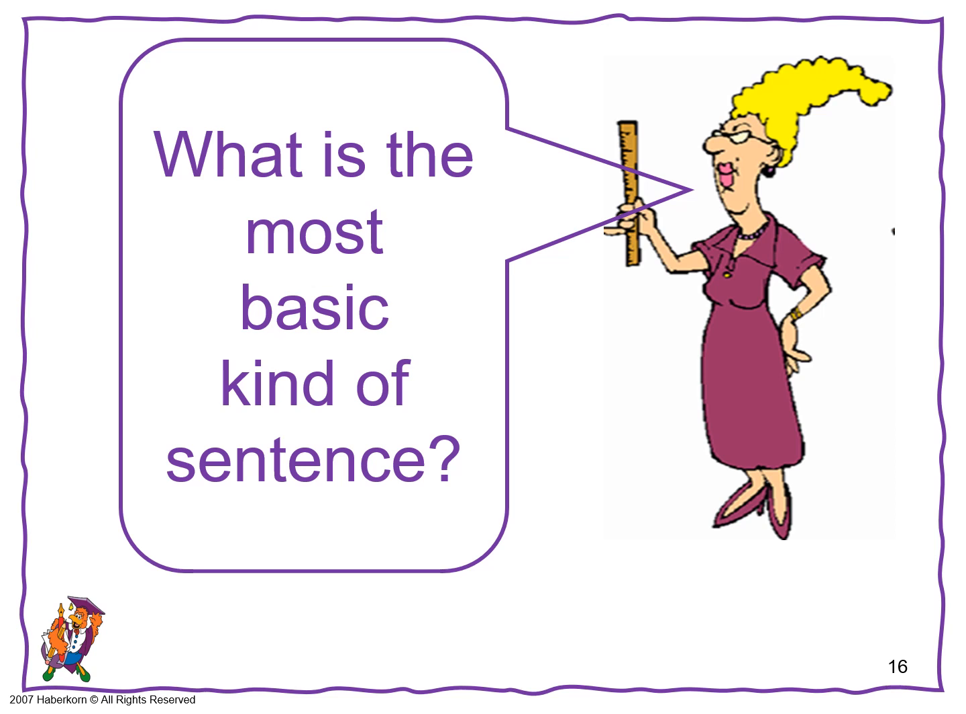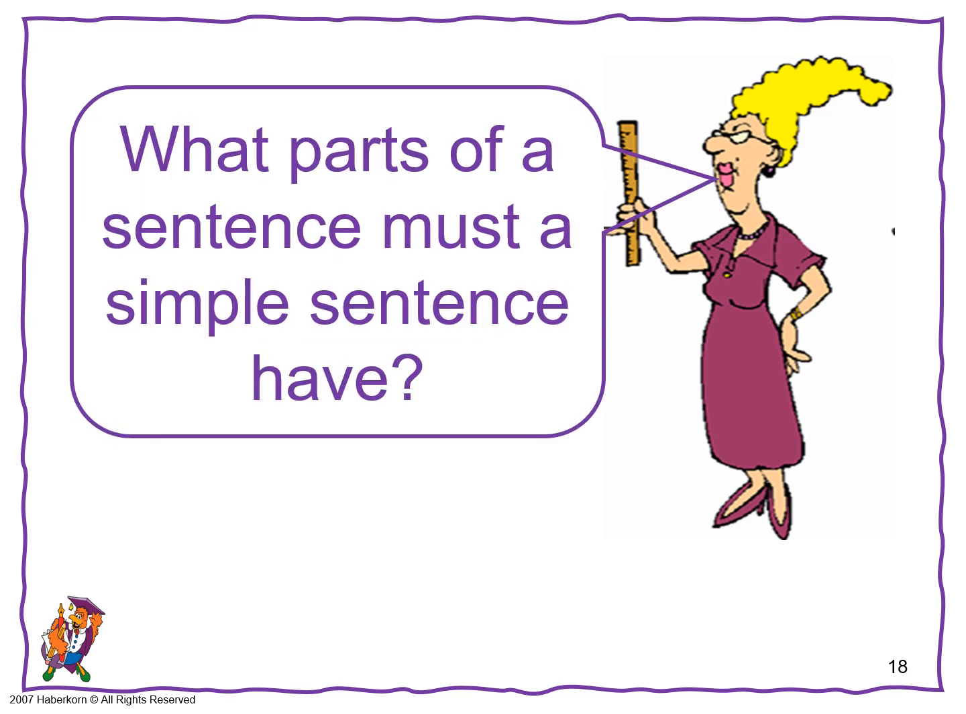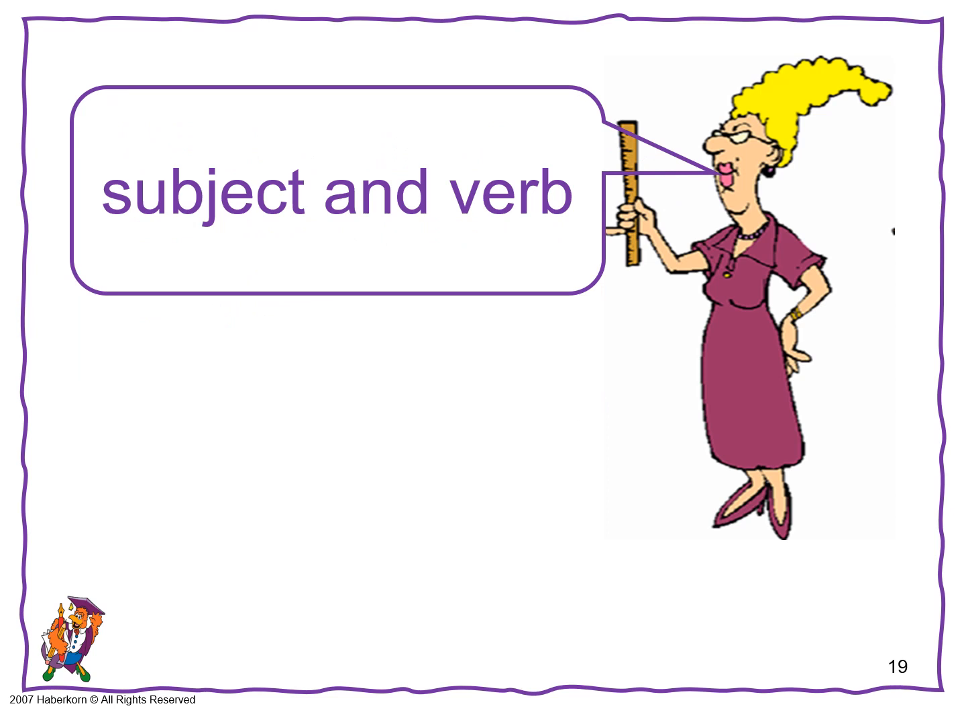What is the most basic kind of sentence? Simple. What parts of a sentence must a simple sentence have? Simple sentences require a subject and a verb, or a subject and a predicate, or multiples of any of those.